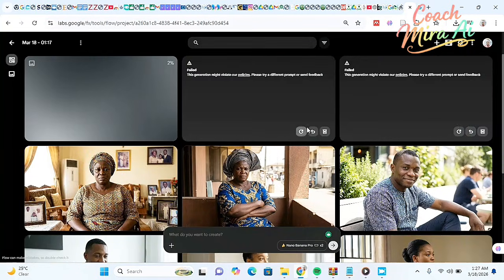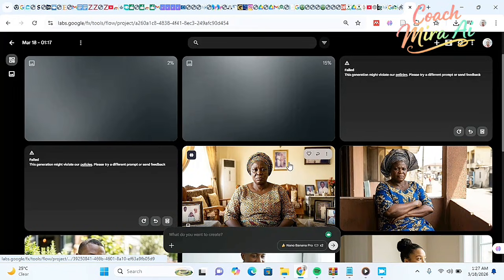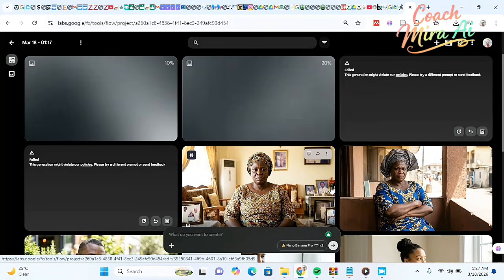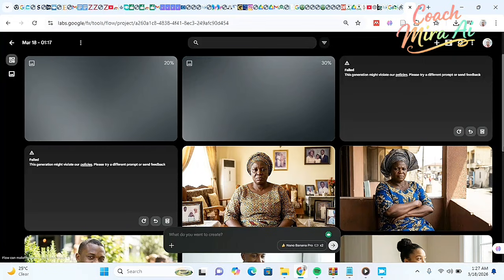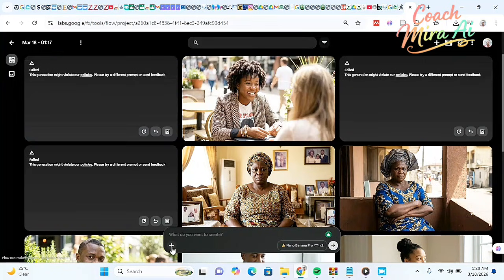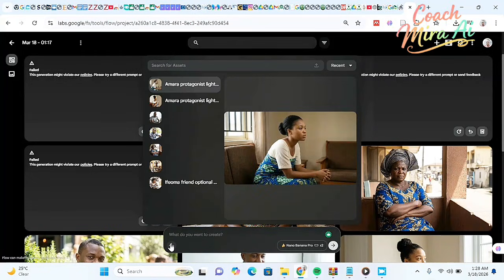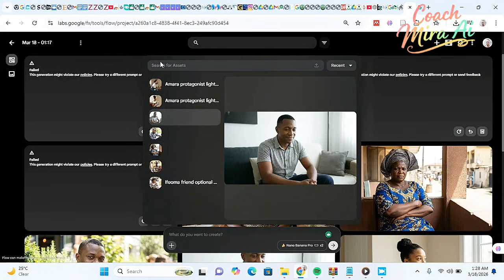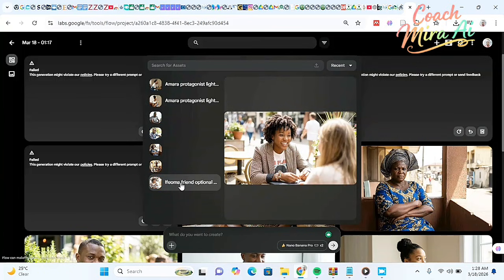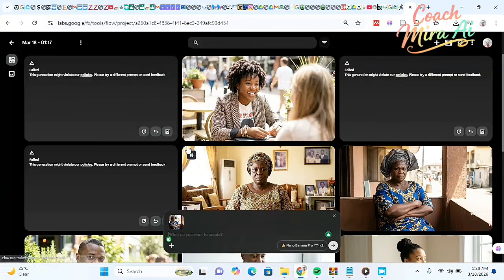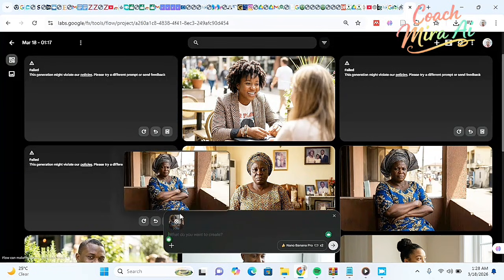Now there is something important you need to know. One thing I love about this Flow is that whatsoever objects you don't like, you are going to remove it. Before the end of this tutorial, I'm going to teach you how to do that. Now, when you click on the plus icon here, you're going to see that all your images which you generated are visibly seen here. Can you see that? You can choose any of them that you want to appear here, just like the one I selected, the mother-in-law. It will definitely come up here.